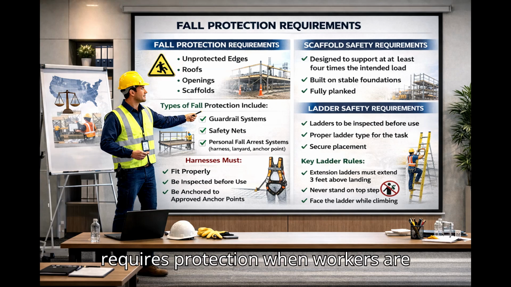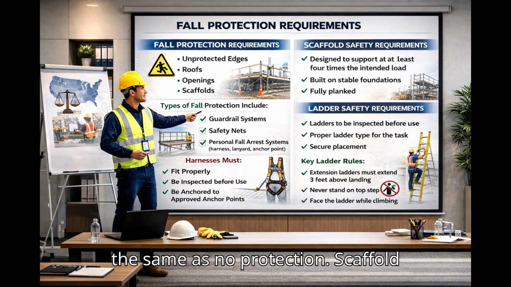OSHA requires protection when workers are exposed to falls from unprotected edges, roofs, openings, and scaffolds. Types of fall protection include guardrail systems, safety nets, and personal fall arrest systems: harness, lanyard, anchor point. Harnesses must fit properly, be inspected before use, and be anchored to approved anchor points. Note that improper use of fall protection is treated the same as no protection.